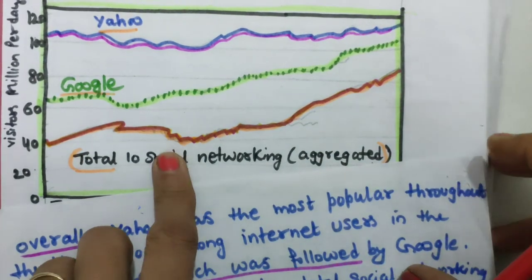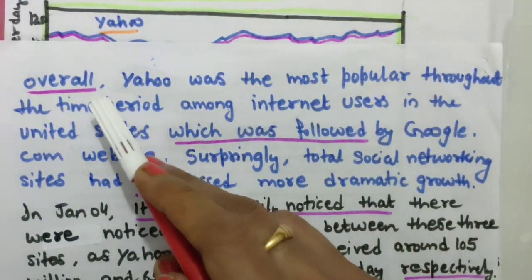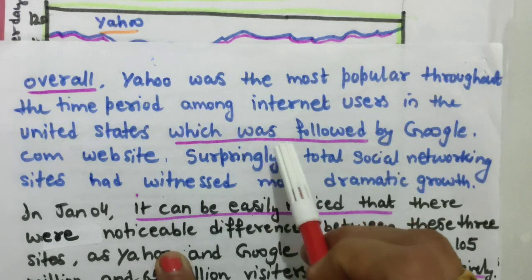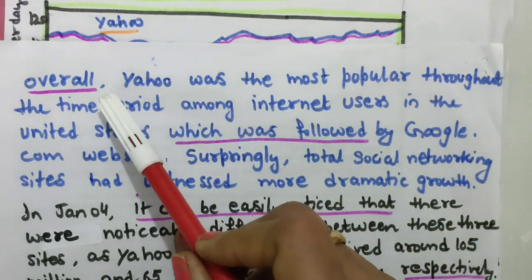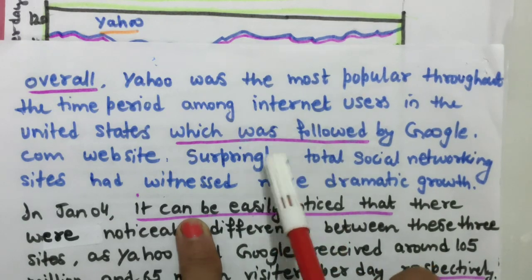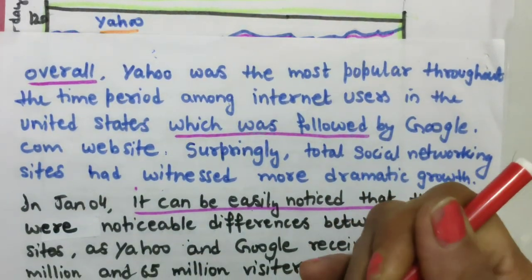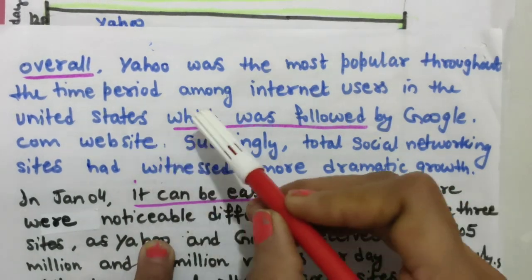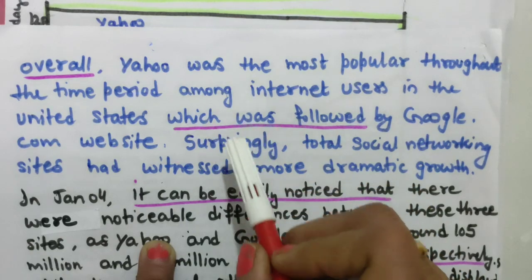So this we have written as the overall paragraph. The blue one is the overall paragraph, and this underline means you can use it in any other writing task on overall and which was followed. And overall you can write after that it is visible from the graph also. It is visible from the graph that Yahoo was the most. So this sentence structure also you can use.